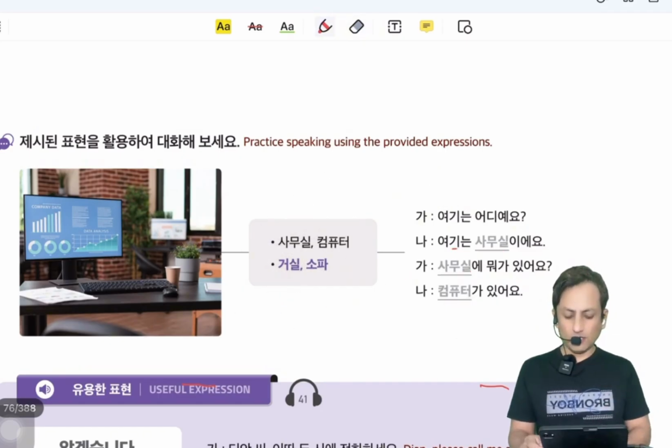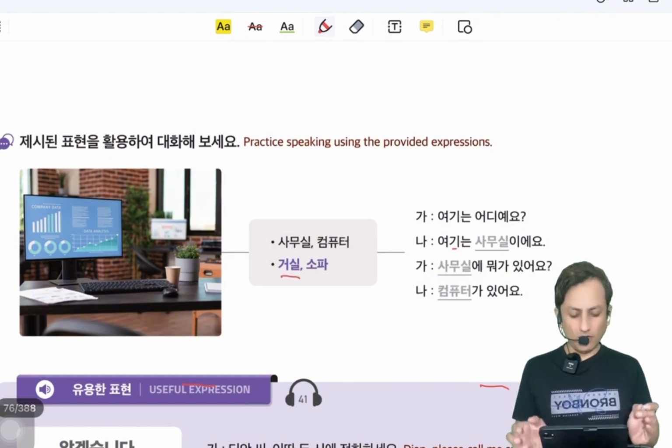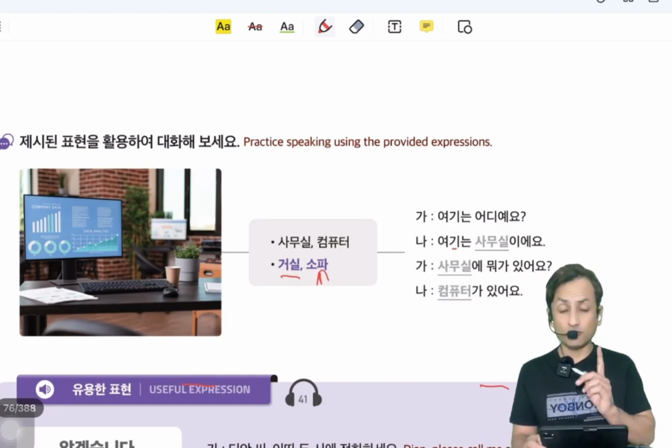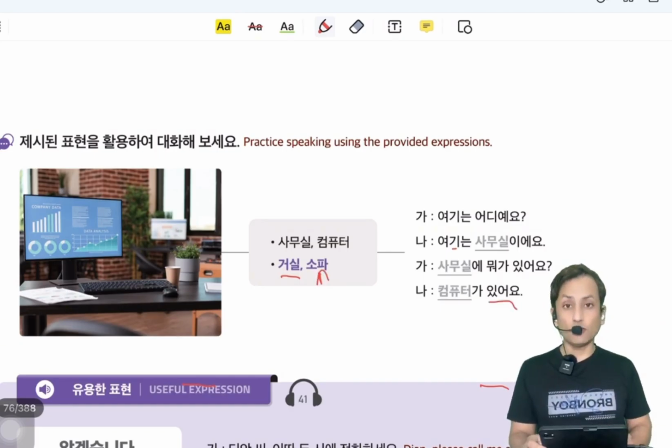Now our words are 거실 and sofa. 거실. 여기는 어디예요? Where is this place? 여기는 거실이에요. This is a 거실. 거실 is a living area. Next is 거실에 뭐가 있어요? What is in the living area? Now our word is sofa. 소파 is ending with a vowel. That's why we add 가. 소파가 있어요. There is a sofa.